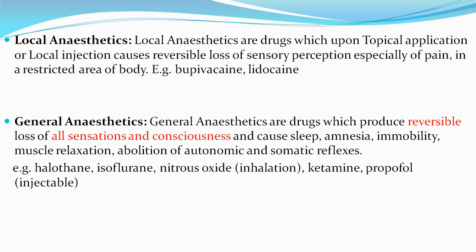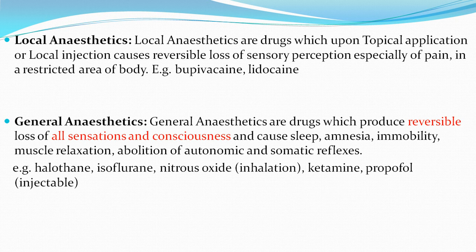That is, the patient becomes unconscious, and the anesthetic drug also causes sleep, amnesia, that means the patient cannot speak, immobility, cannot move, muscle relaxation, abolition of all the autonomic and somatic reflexes like sneezing, etc. Examples of general anesthetic drugs are halothane, isoflurane, nitrous oxide, which are given as inhalation, while ketamine and propofol are given